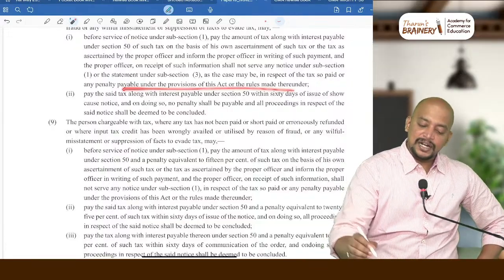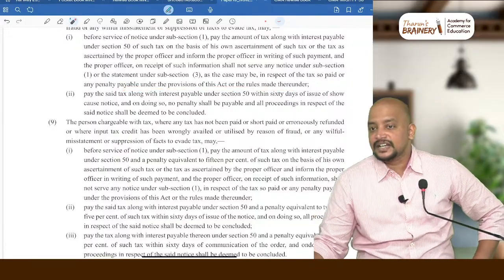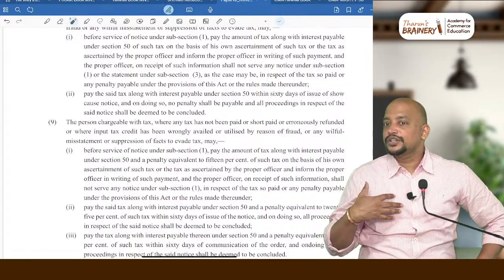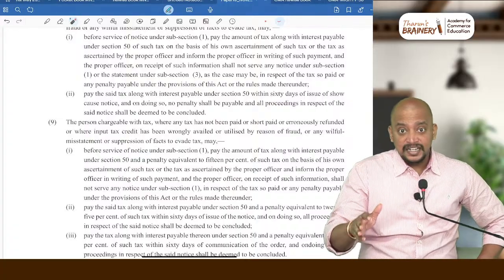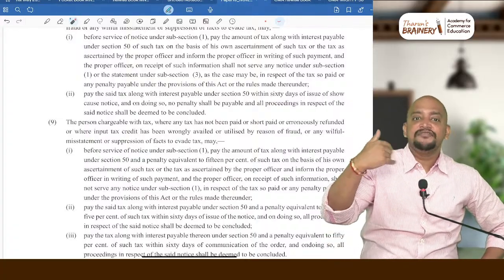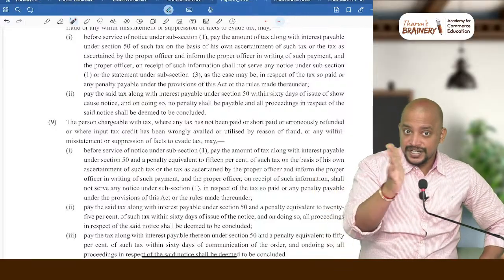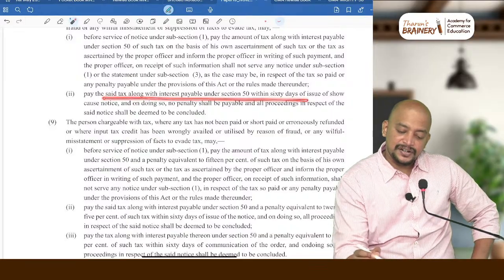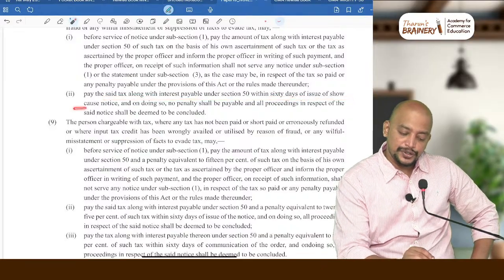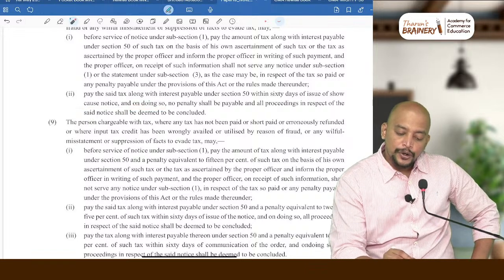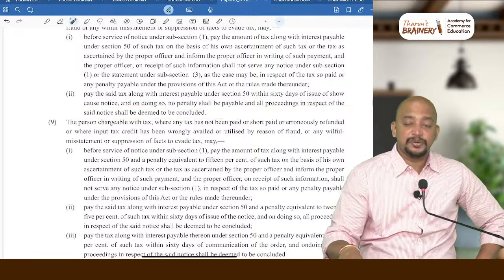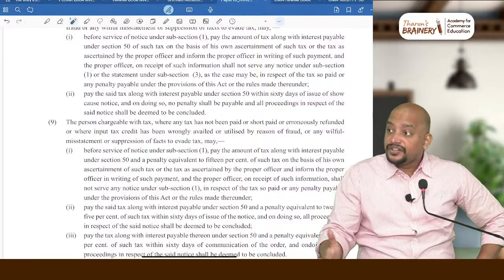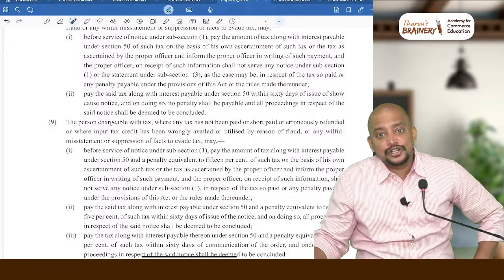And the penalty payable under this act will not be payable. What is that? Before notice. Before notice itself, if you know that you have not paid, if you have paid, then you don't have to pay any penalty, fully waived off. Is it clear? Before notice. Then pay the said tax along with interest within 60 days of show cause notice, and on doing so, no penalty shall be payable and all proceedings shall be concluded. So before notice also no penalty, or after notice within 60 days also there is no penalty.